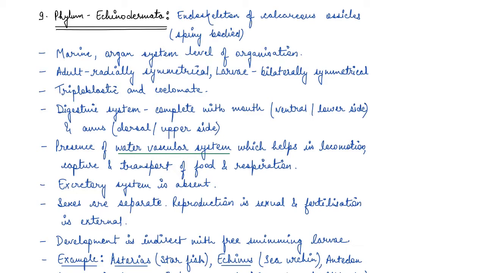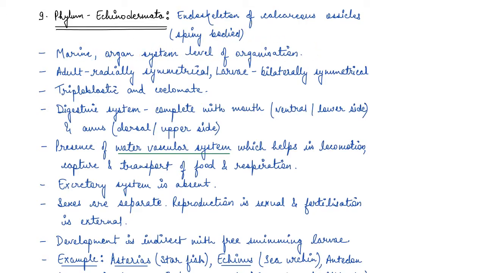So let's start with the phylum Echinodermata. These animals have an endoskeleton of calcareous ossicles, and that is why they are named Echinodermata. Echinodermata basically means spiny bodied. Now all the animals are marine, so they all are aquatic and all are marine. They do not occur in fresh water. They're marine and they have organ system level of organization.